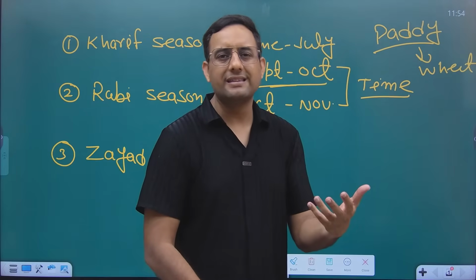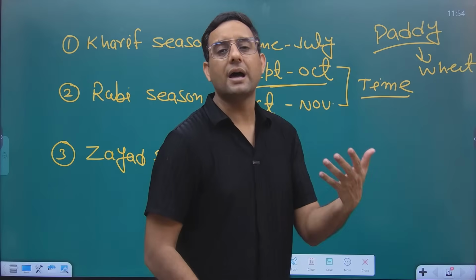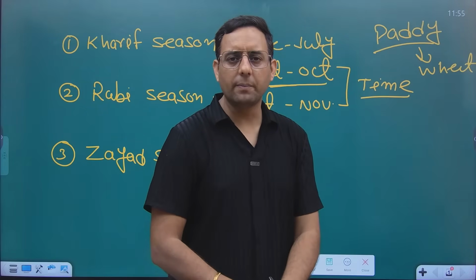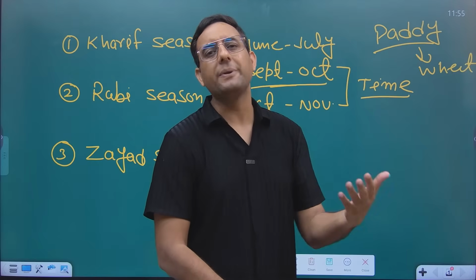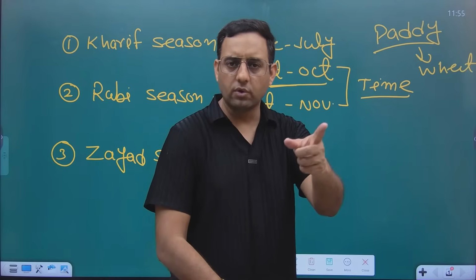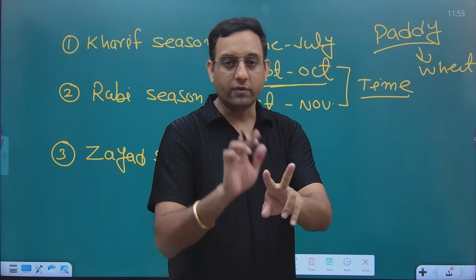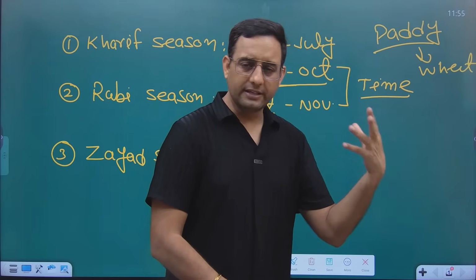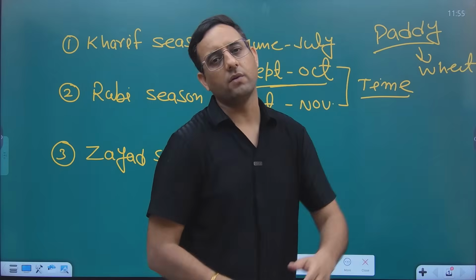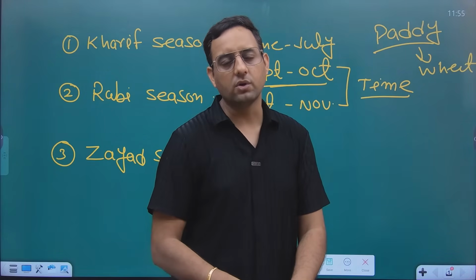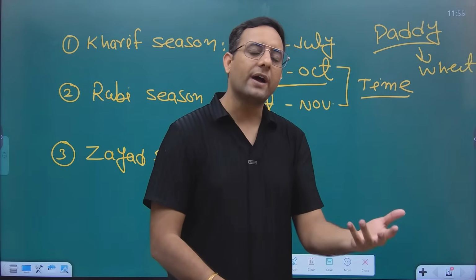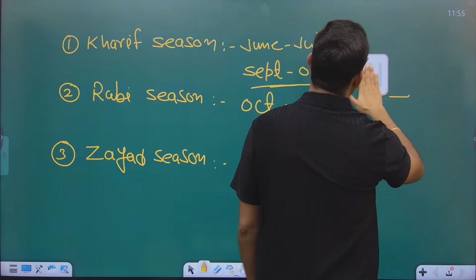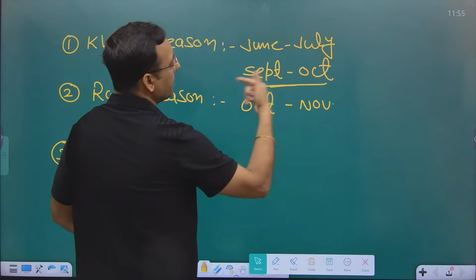The government and our universities are suggesting so many solutions, like zero tillage, where without burning you can sow the seed in the standing paddy stubble using a zero till drill, using the happy seeder. Now we have the turbo happy seeder. Do you guys know two different machines are there? One is the happy seeder, one is the turbo happy seeder. Then we have the super seeder, we have the lucky seeder. With this it is possible to grow the wheat crop without burning the paddy straw, or within the paddy straw we can grow it. But the best alternative for the farmer is burning. This is why they burn the paddy straw. The reason is they don't have much time between the harvesting of Kharif and the sowing of Rabi.